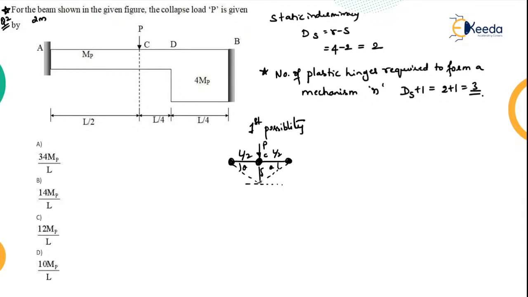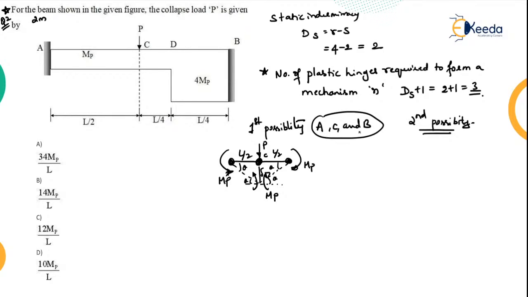Okay, so here you'll have this as theta and this as theta. Here you'll have the moment MP. Here also, at the fixed ends, you'll have the moment MP. So the first possibility is saying that the plastic hinges are formed at A, C and B. There's one more possibility, the second possibility. So what does the second possibility say? See, this is very important. So ACB is one possibility.